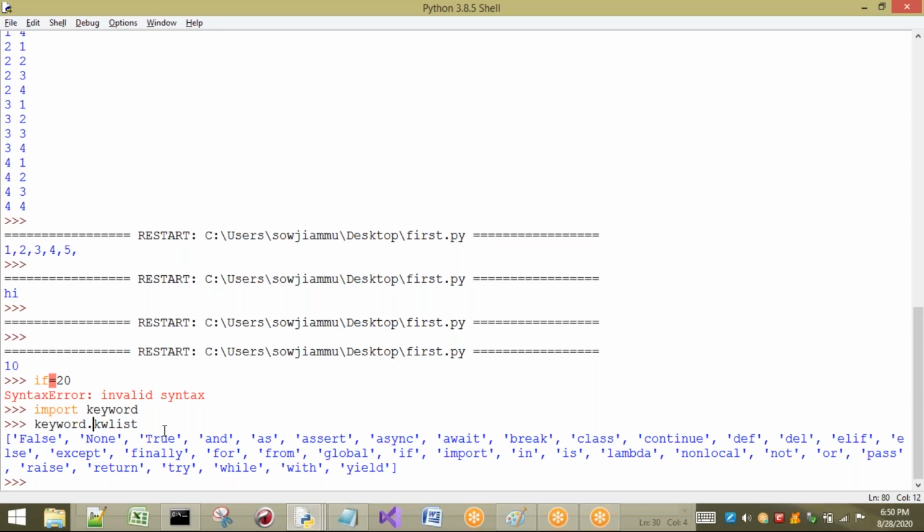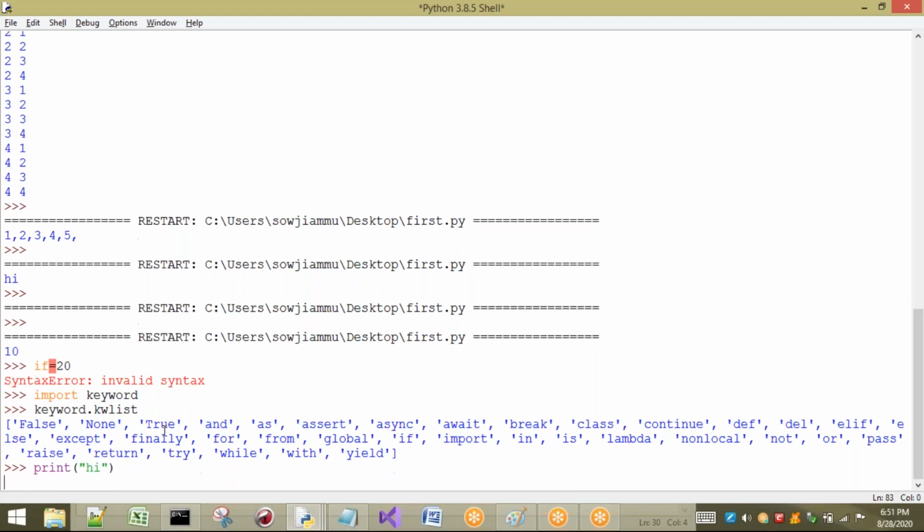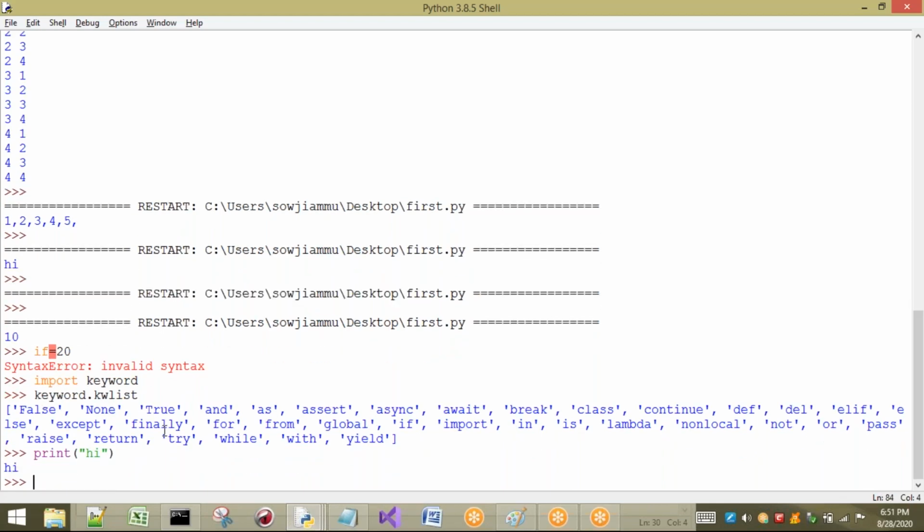In previous sessions we have seen built-ins. Now we have seen keywords. Built-ins is different, keywords is different. Built-ins means you can use things without importing anything. For example, I have not imported anything, I am just going to use print. Automatically print works. From where is it taken? From a module called builtins.